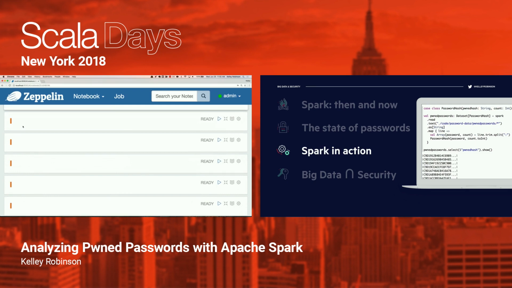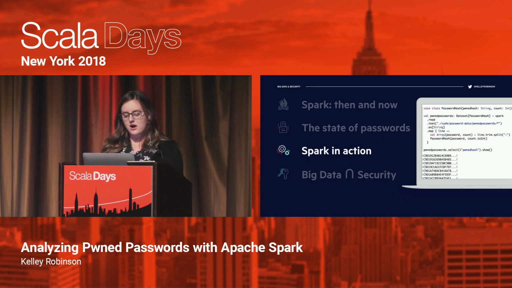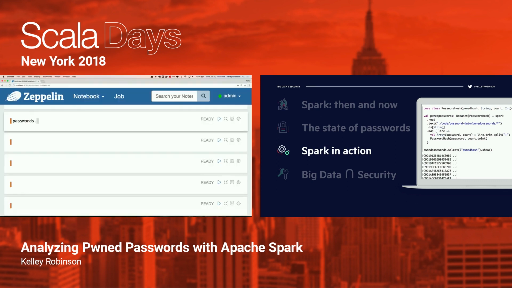So what we can do now is start to do some different types of analysis on our passwords. I want to look at what the most common lengths of passwords are, and that's not in our data set, but we can use some built-in functionality of Spark to get that information. So we'll go ahead and add a column to our data, and we're going to call that the length column. I'm going to use the built-in length operator from Spark SQL to look at the length of our password column.